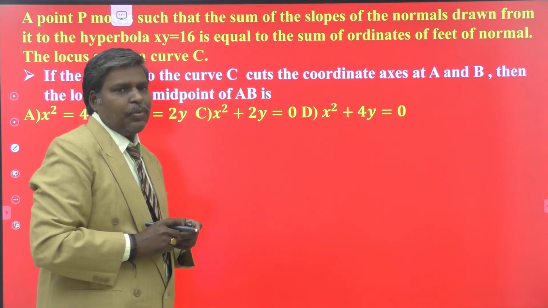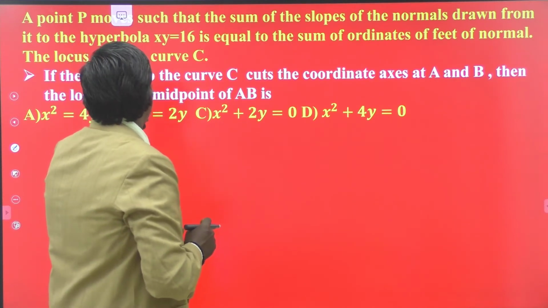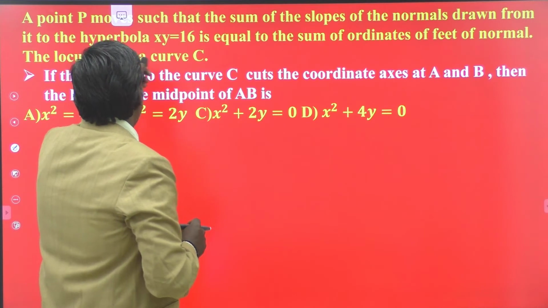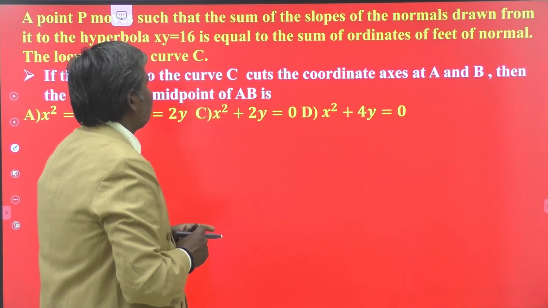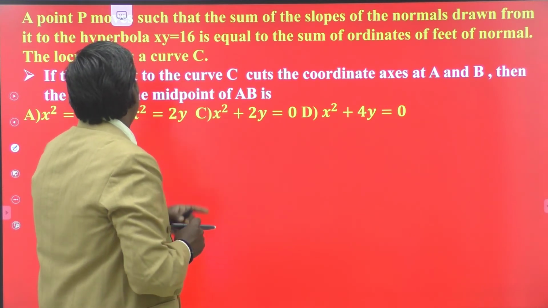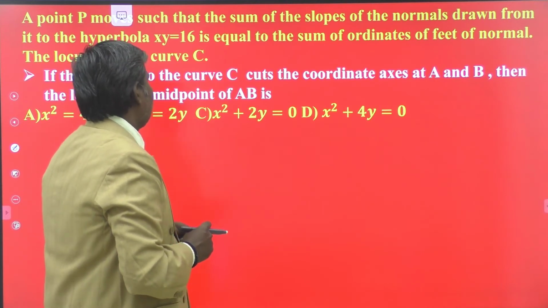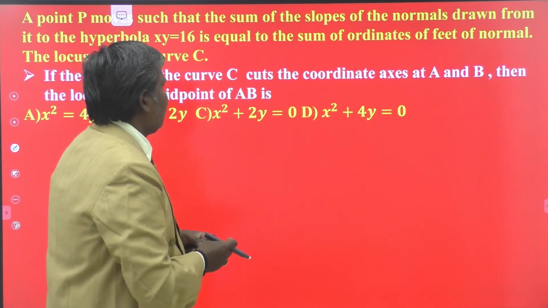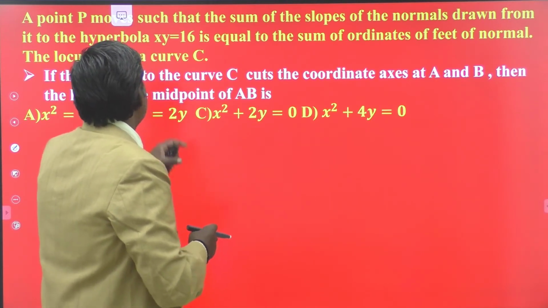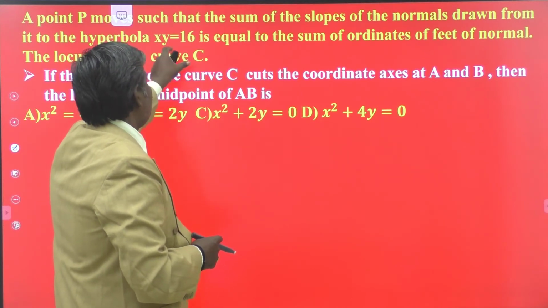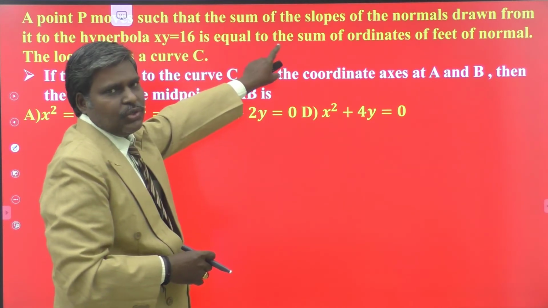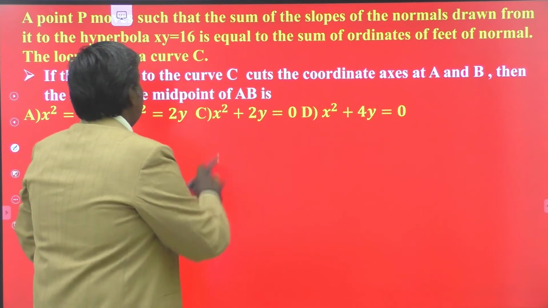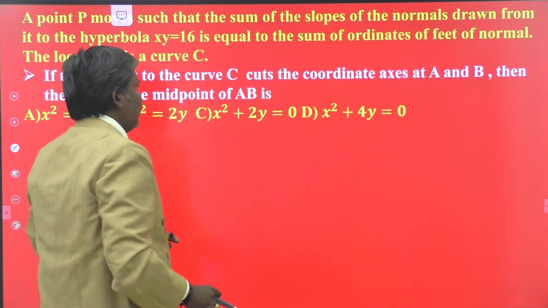Now, a point, same story. A point P moving such that the sum of the slopes of the normals drawn from the point to the hyperbola xy equal to 16 is equal to the sum of the ordinates of the feet of the normals. The locus of P is a curve C. This is the entire story in the previous paragraph. This is the paragraph continuation.